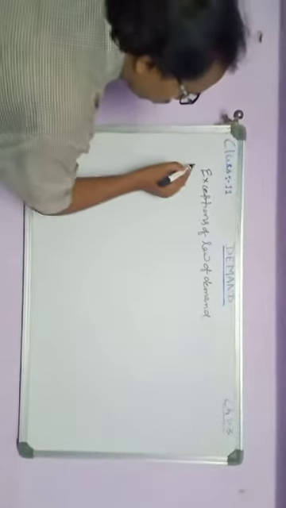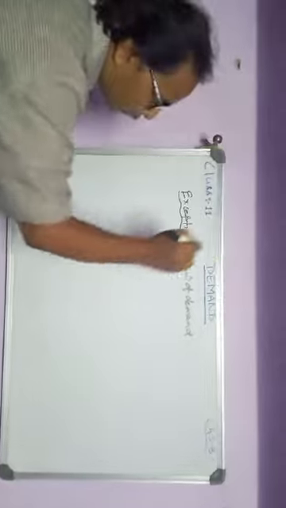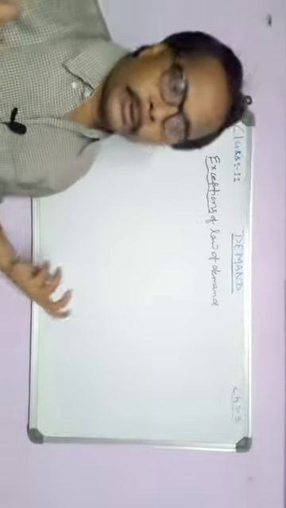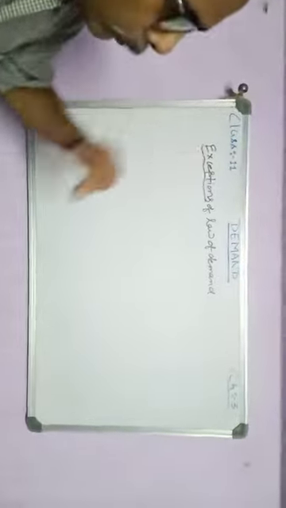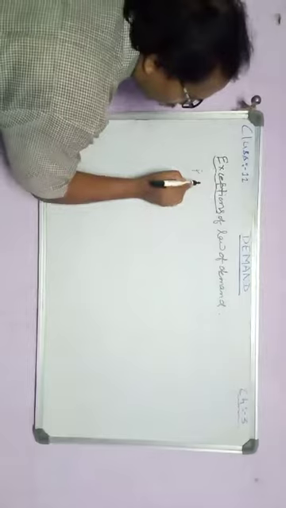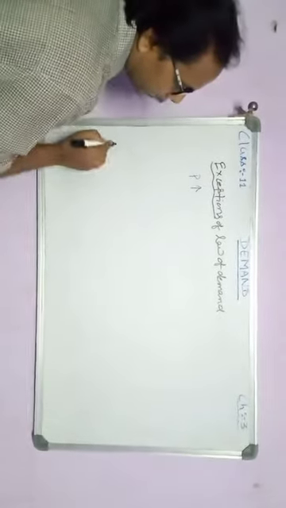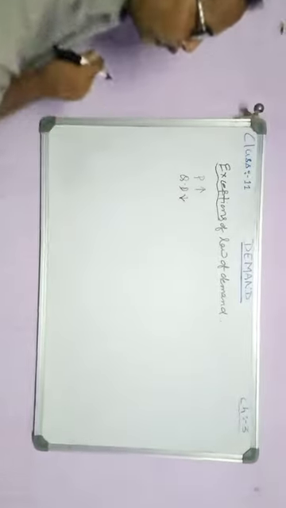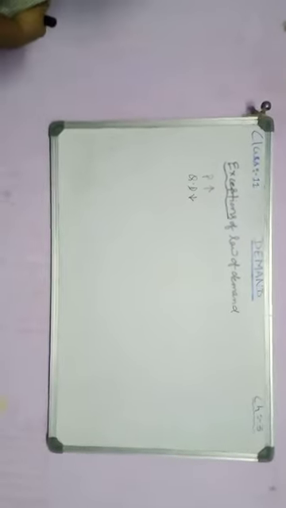But an exception means beyond the rules. So how does it work? As I told you, when the price of the commodity rises, quantity demanded falls, as I told you in case of law of demand.